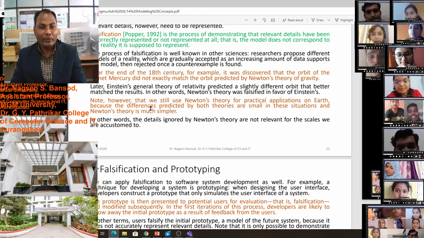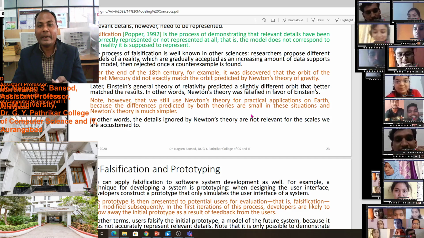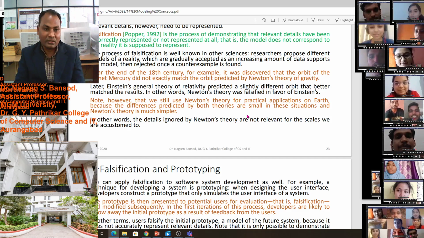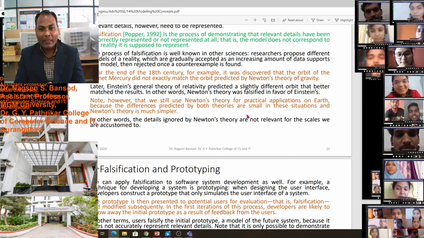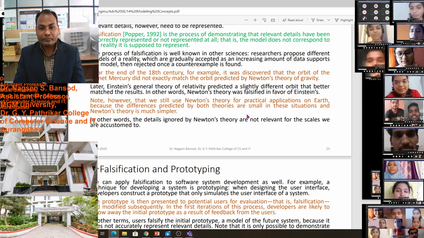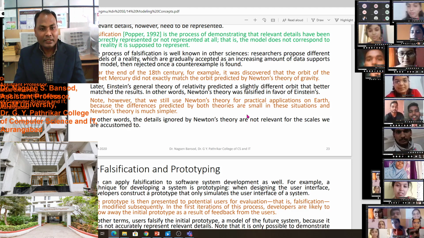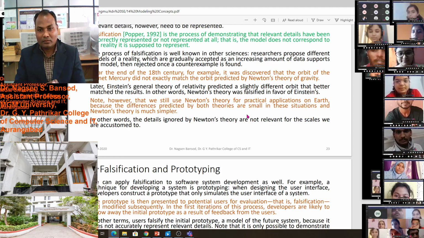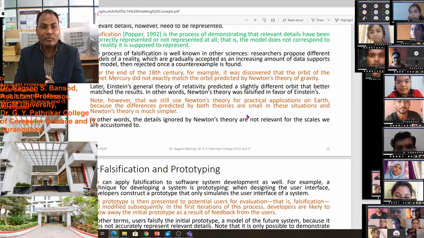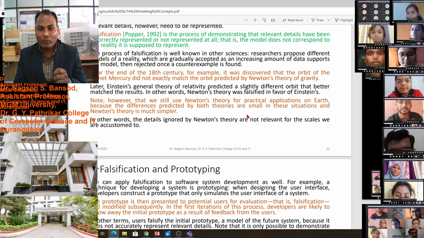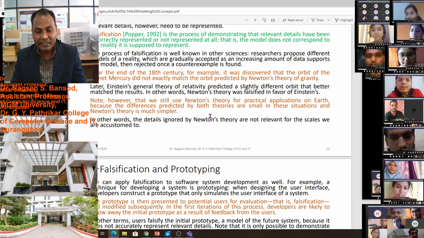But note, however, that we still use Newton's theory for practical applications on the Earth because the differences predicted by the two theories are small in this situation, and Newton's theory is much simpler.